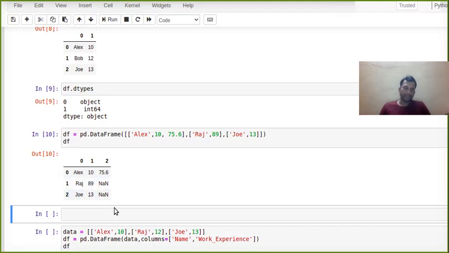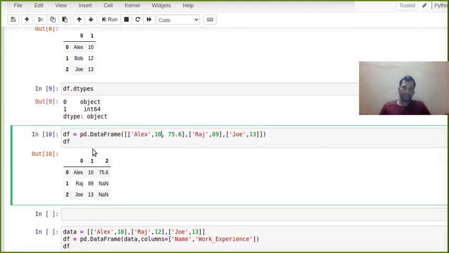Once you observe here, we have got None for column 2, for index values 1 and 2. In the first list we had 3 entries, so it created a total of 3 columns: Alex as 0, then 10 as column 1 and 75.6 as 2. Now in the second sublist, this Raj and then 89.